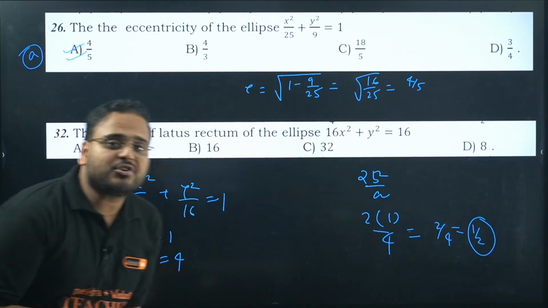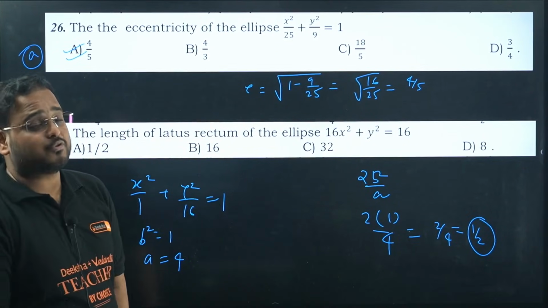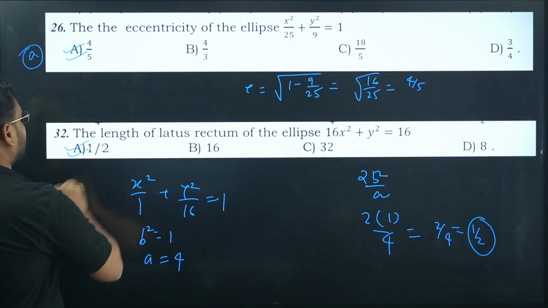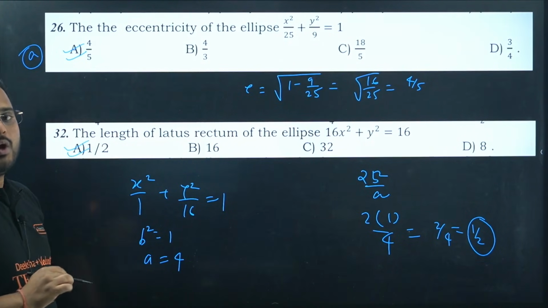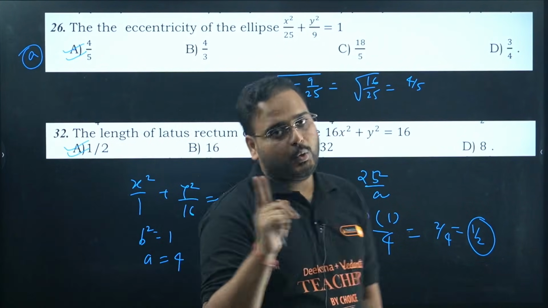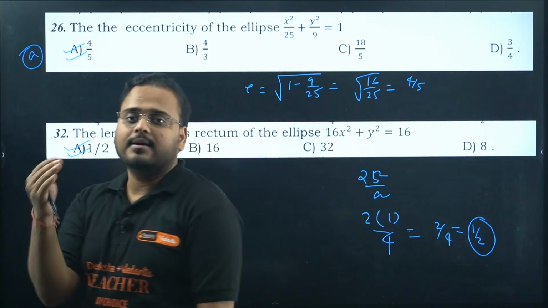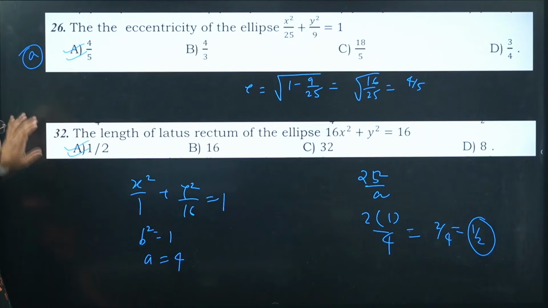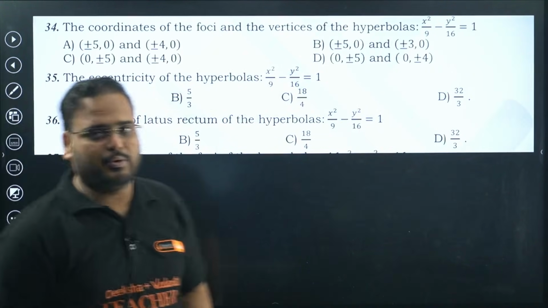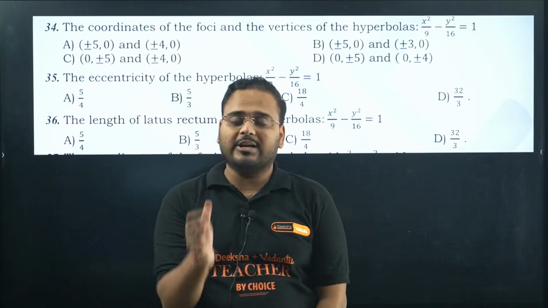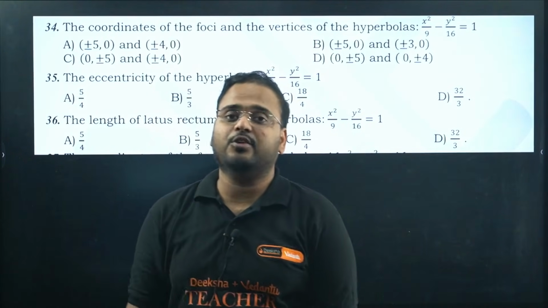How can I do this question? Because I know the formulas. If I don't know, I will not be able to solve it. Okay. Answer is option A. Doubt? No. If you have doubts, the comment section is there. Let me know. If I missed some chapters, if I missed some questions, please let me know. I've tried my best to give you all that you need to score 30 to 35 easily in your FA2.